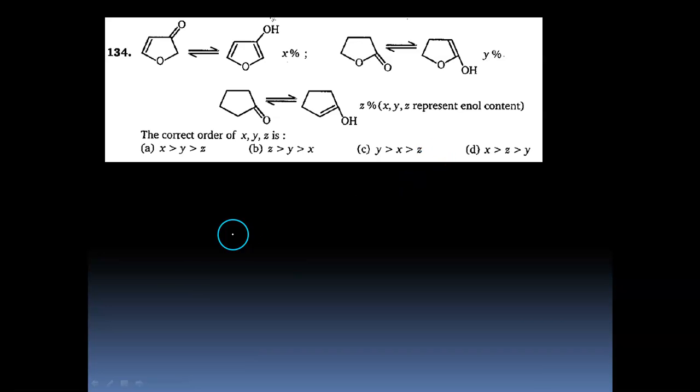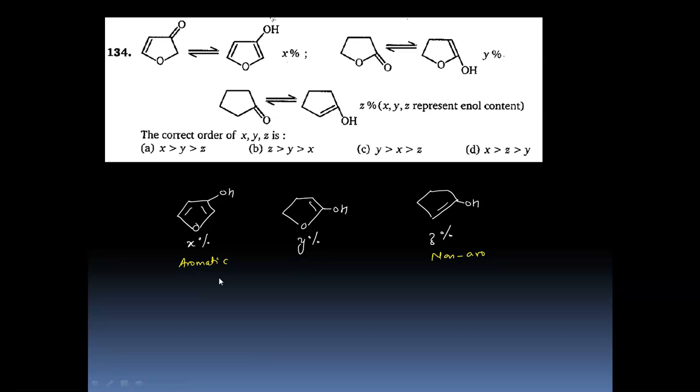Next, question number 134. In this question we have to talk about the enol percentages. So what I have done is I have drawn the enol form of the first molecule, second and the third one. So we can see that the first one is aromatic. It is cyclic, it is planar, it has 6 electrons, so it will be the most stable enol. So X is above Y and Z, right? Now how do we compare Y and Z?